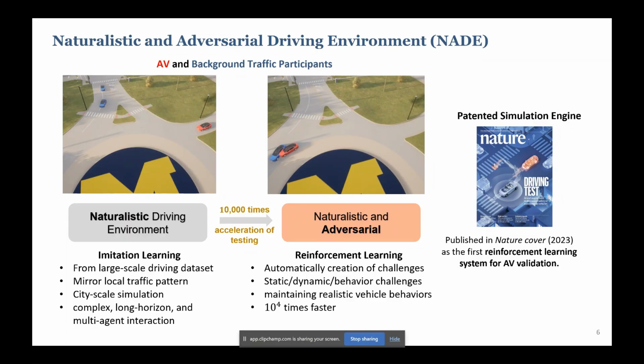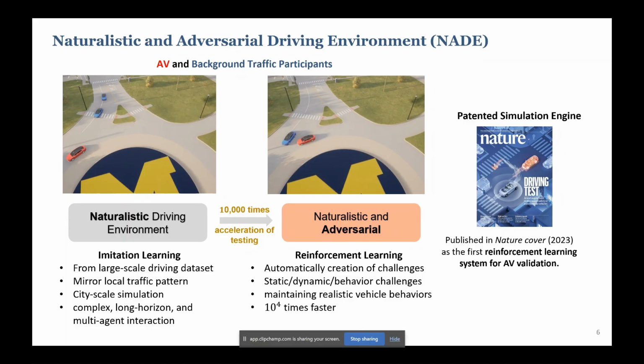And we support city-scale simulation purely running on GPU, a highly efficient framework, and it supports complex long-horizon and multi-agent interaction. So this is even better than human design, as it can design hundreds of agents over a long time horizon, which is not achievable by simple manual crafting.